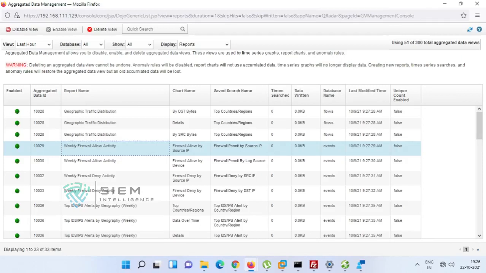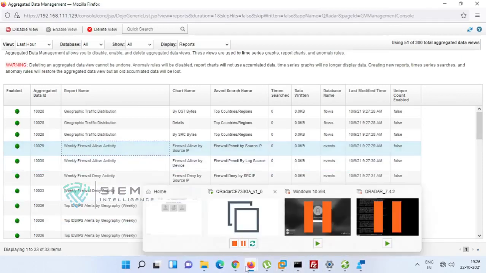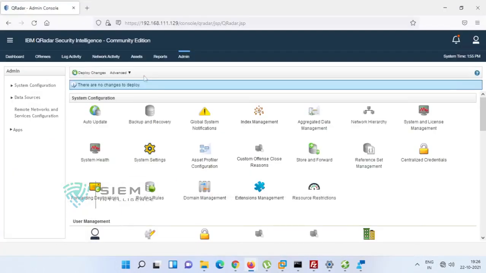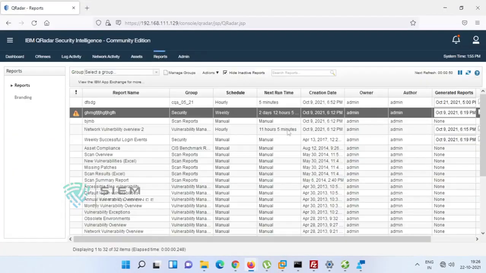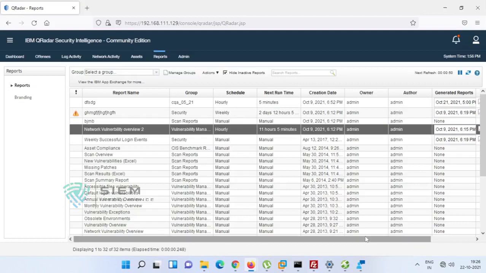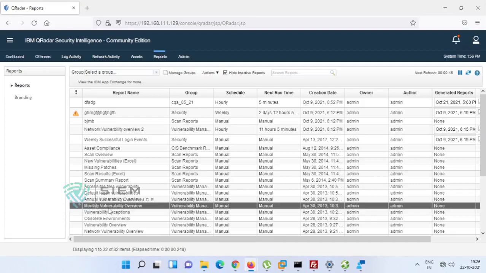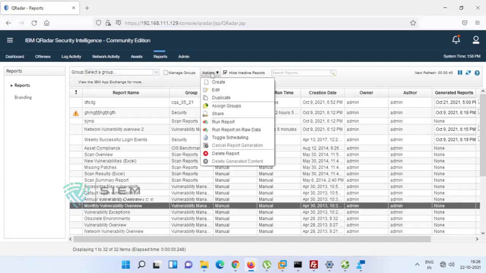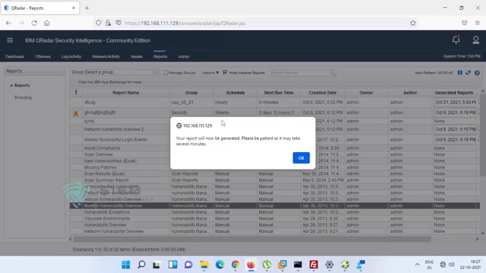So what happens if you run the report manually on the system? Something like I want to go with monthly. What happens if I run this report? There are two options. One is run report, one is run on raw data. If you run on raw data, it will take so much time. If you click on run report, it may take only several minutes.